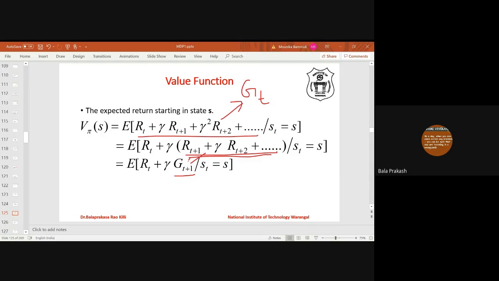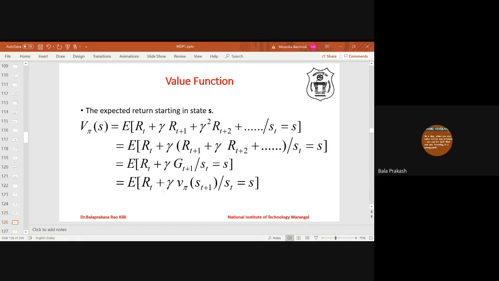So the total reward starting at time t+1 is equivalent to the value at state S_{t+1}. But here we are following a policy. Everywhere we are writing, we have to write policy pi. We are following policy pi.